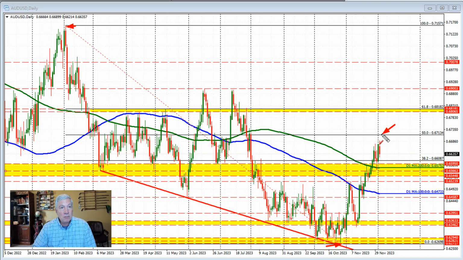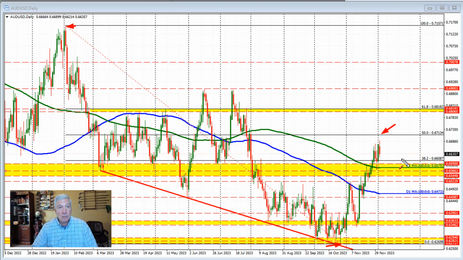The 50% retracement comes in at 0.67134, and that is going to be a target on the top side if the Reserve Bank of Australia is a little bit more hawkish and pushes the price to the upside. We need to get above that level at 0.67134 in order to increase the bullish bias. But as you can see, the price is down. We are seeing lower stock prices and risk-off sentiment probably weighing on the price of the Aussie versus US dollar.